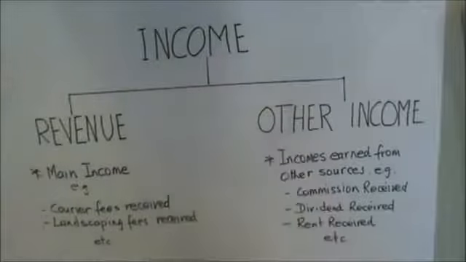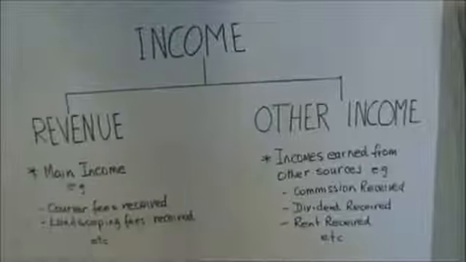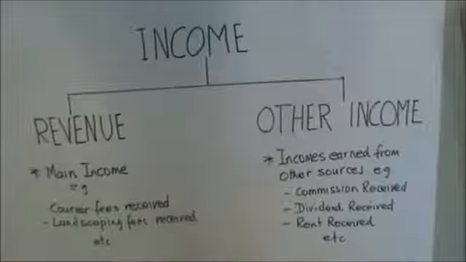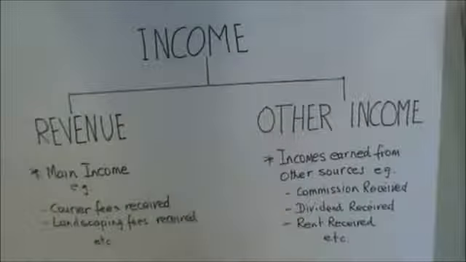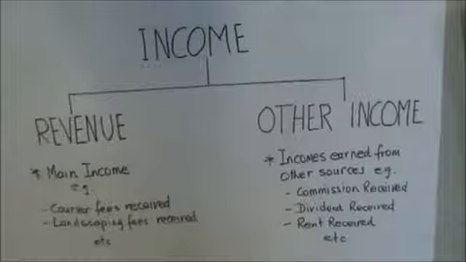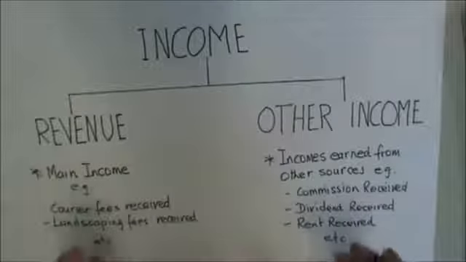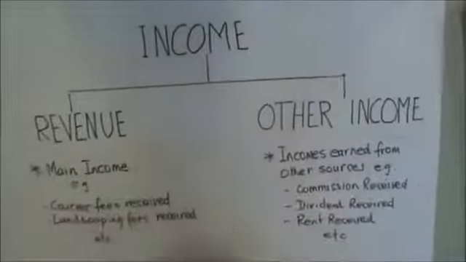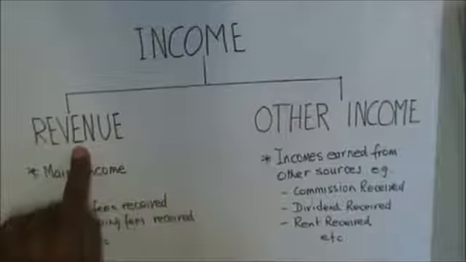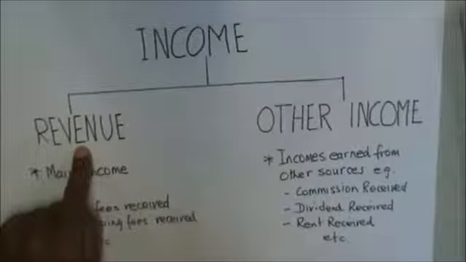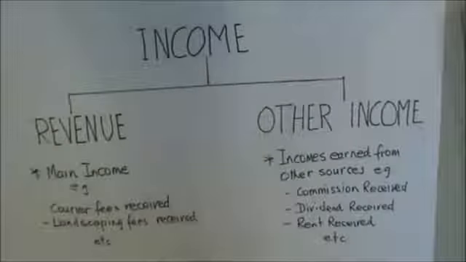As you can see, the way we report income in the income statement is reported as two types. One is reported as revenue, and the other is reported as other income.